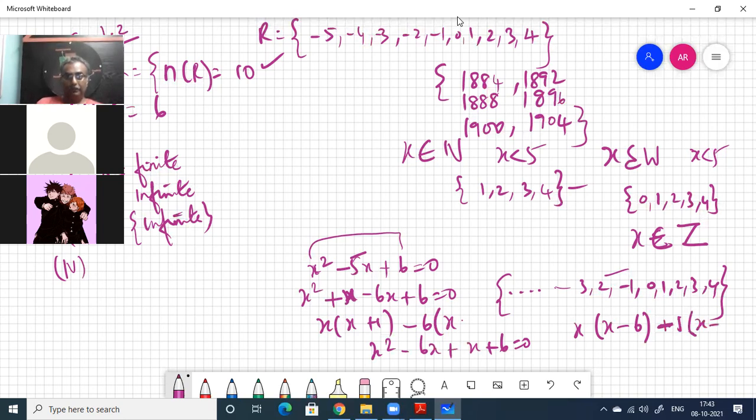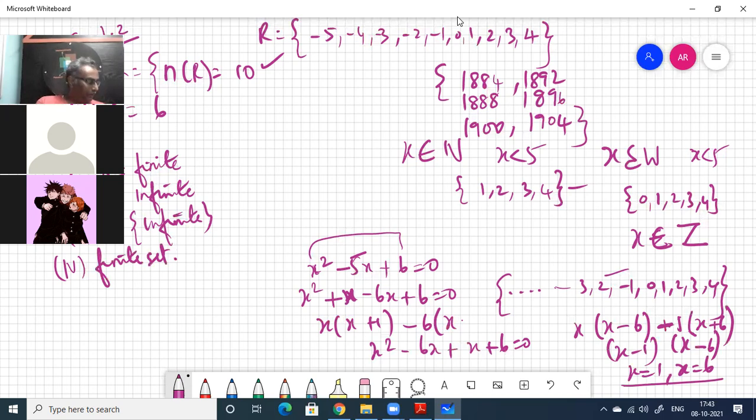Uncle, won't it be easier if we just bring the 6 to the other side and continue with that? X minus 1 into X minus 6, correct? X equal to 1 or X equal to 6. Okay, so this is a finite set only. Only two solutions are possible, correct?